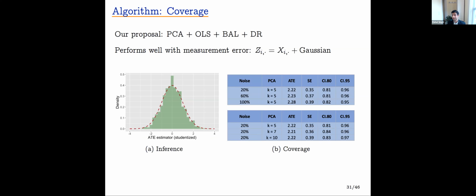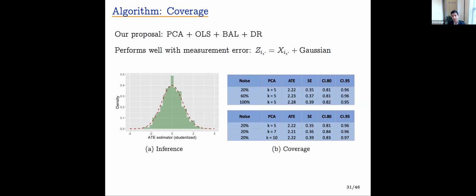Let's see how our simple approach performs with measurement error. So instead of seeing the clean covariates X, we see the corrupted covariates Z. And here we've run the data generating process 1,000 times, computed 1,000 point estimates and 1,000 standard errors. Then we visualized 1,000 studentized point estimates. If the inferential theory was working, then this histogram should line up with a normal 0-1 density, and indeed it does. We can quantify this performance with coverage tables.